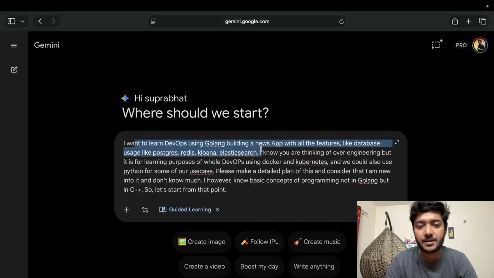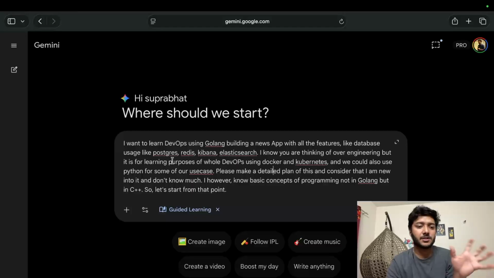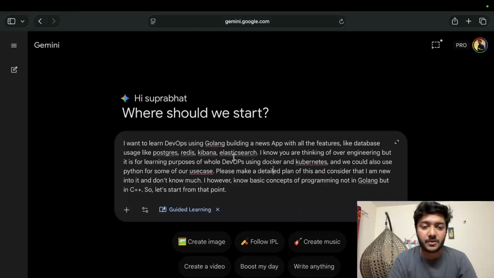project using Golang about the news app with all the features, like it should have databases like Postgres, Redis, and then it has Kibana, Elasticsearch, etc. for our observability component. And I've also written that it might be over-engineering, but it is for our learning purpose so that we could learn DevOps like Docker, Kubernetes, and all. We can use Python if we need it for some of our use cases, which might be necessary. And I have told it that let's start from the beginning.